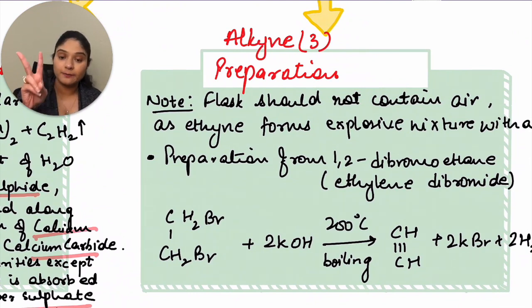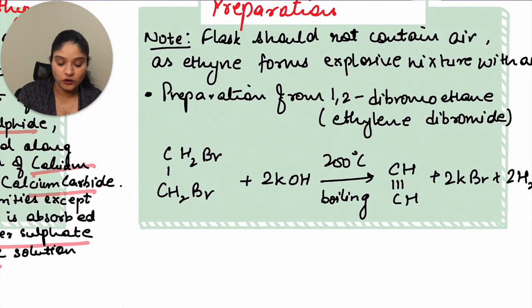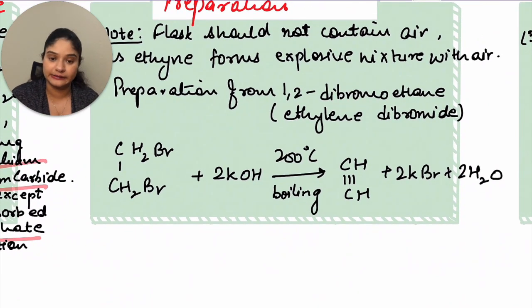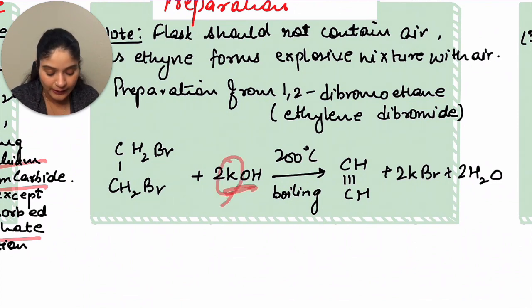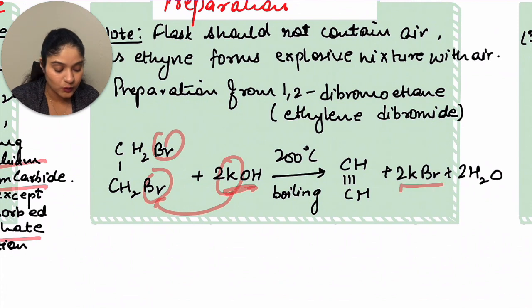Then the second preparation is from 1,2-dibromoethane or ethylene dibromide. The formation is something like this. Again, this is basic understanding. You have two KOH. The K will combine with your Br, so you get 2KBr.